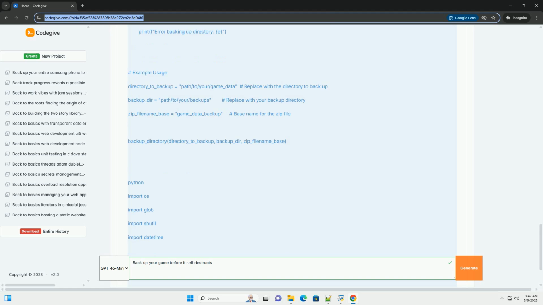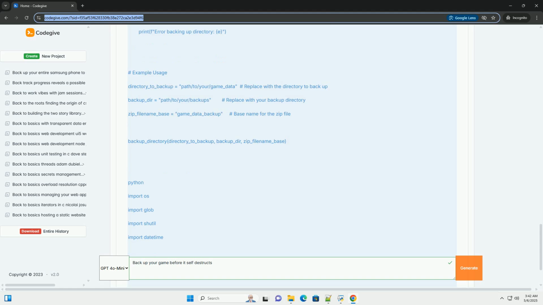Game assets, backup after significant changes, for example after adding new assets, modifying levels, or updating scripts. If using version control, back up your repository regularly. Database, follow your database's recommended backup schedule, which might involve daily full backups, incremental backups, and transaction logs.